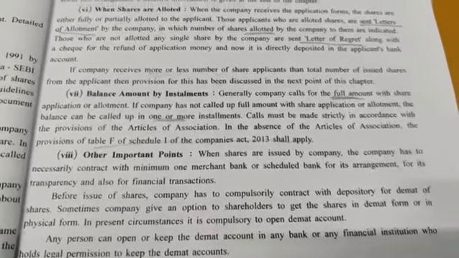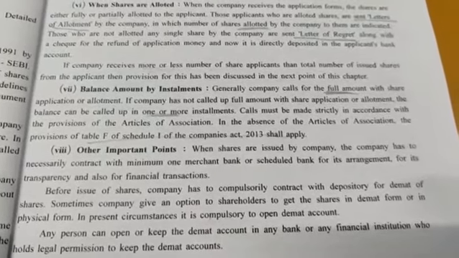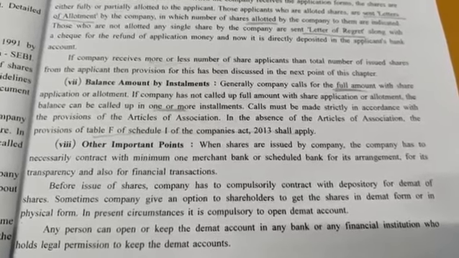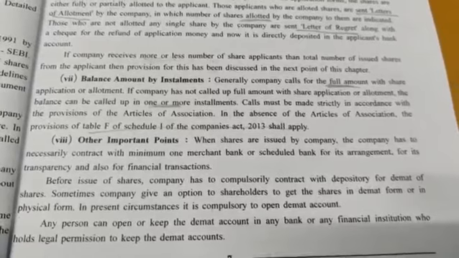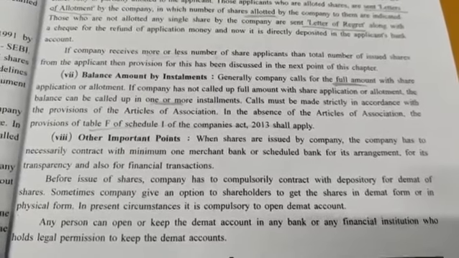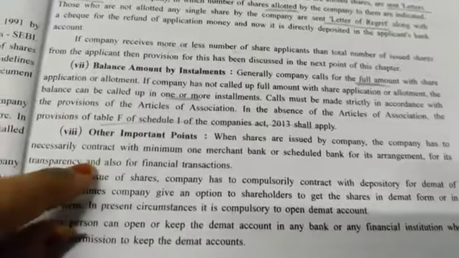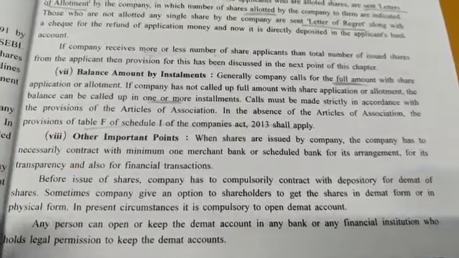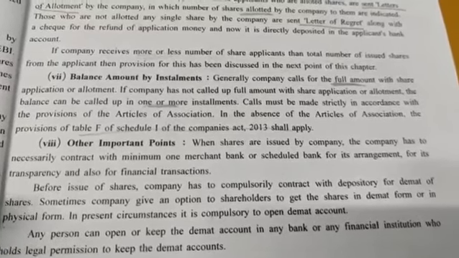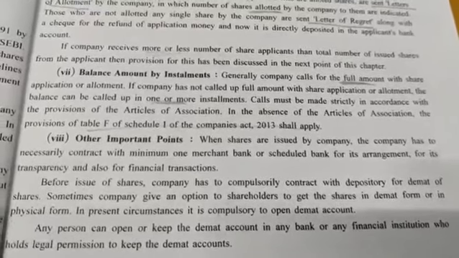Clear? Other important points. When shares are issued, the company has to necessarily contract with a minimum of one merchant bank or scheduled bank for its arrangement, for transparency and also for financial transactions. It means what they are telling in this point is that whenever the company is issuing shares, they have to come into contract with one merchant bank or any scheduled bank.